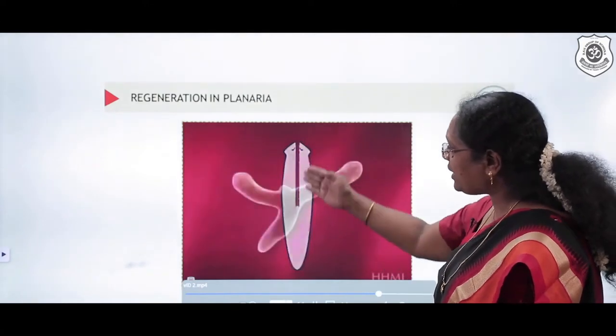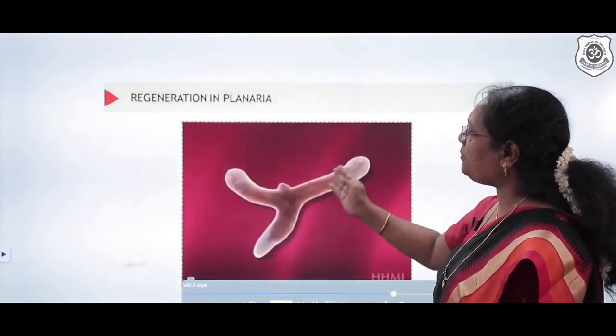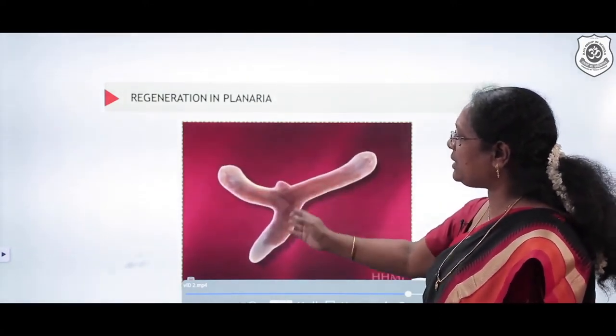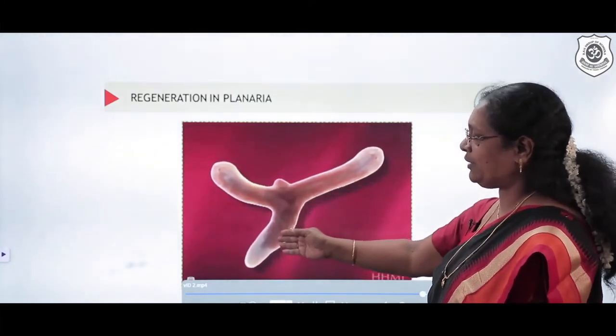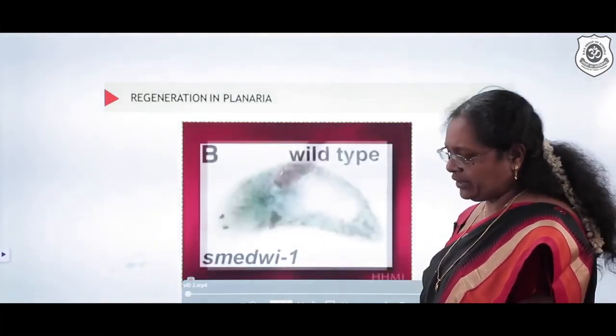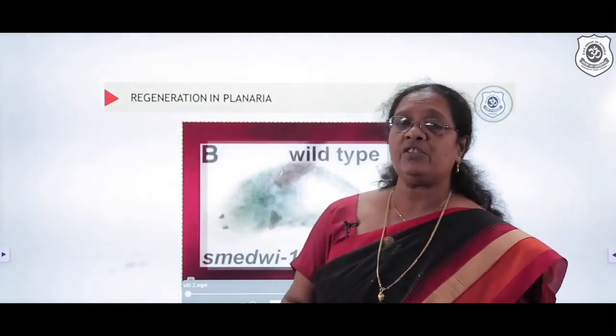In case it is cut in half, we also observe that the upper part alone is being divided, whereas the lower part is not developing into another individual. So these are the various types of regeneration that we can see.